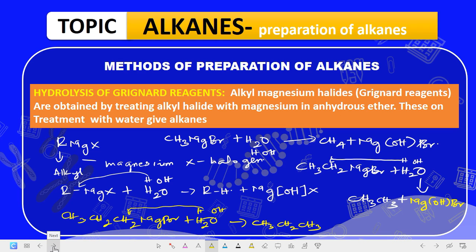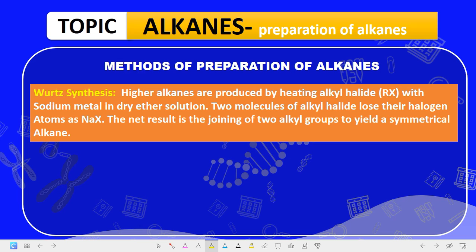Now let's look at the next one. The next one is Wood's reaction. Higher alkanes are produced by heating alkyl halide with sodium metal in dry ether solution. Two molecules of alkyl halide lose the halogen atom as NaX. The net result is the joining of two alkyl groups to yield the symmetrical what? Alkane. So in this reaction, you must have two alkyl halides with sodium metal.